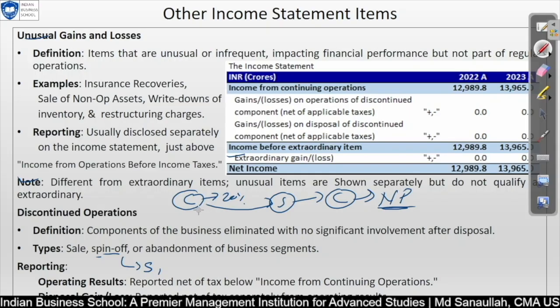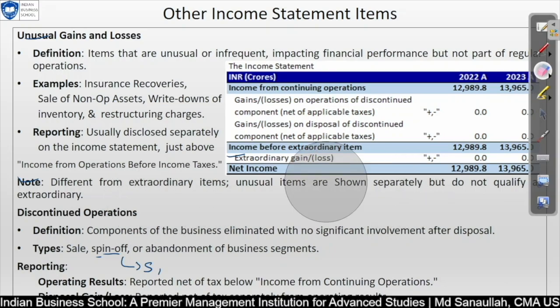You're not considering it under your equity section as a non-controlling interest or anything. Any other equity part you are not considering, you have removed fully along with their assets and liabilities, everything removed from your main consolidated balance sheet, and you made it an independent company. So that is called a spin-off, and that is again considered a discontinued operation. Another point is sale of business segment, when a company sells a particular division or business unit. So that is also called discontinued operation.